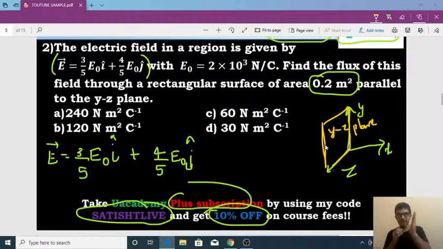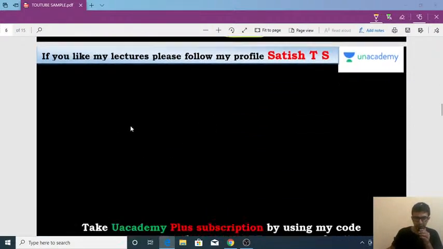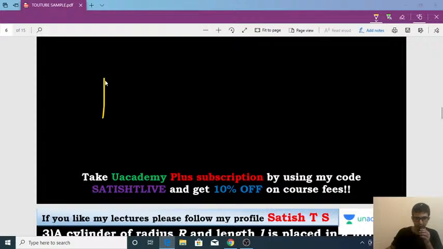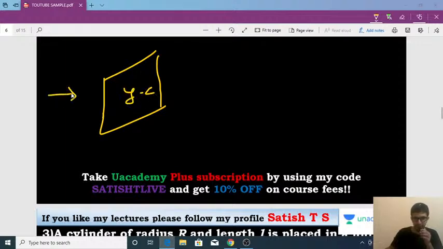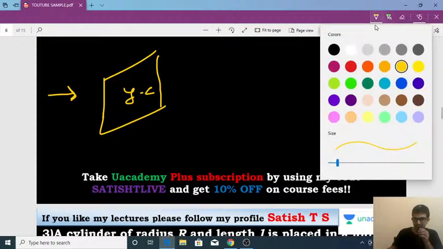Now what happens is, this is the YZ plane. Now the electric field lines are going like this. So I can clearly visualize that. This is the YZ plane, right? Now the electric field lines are going like this. Clear? So for this one you draw the area vector.